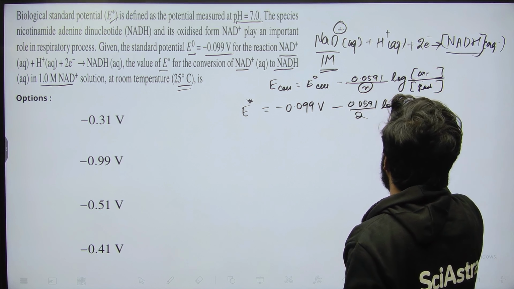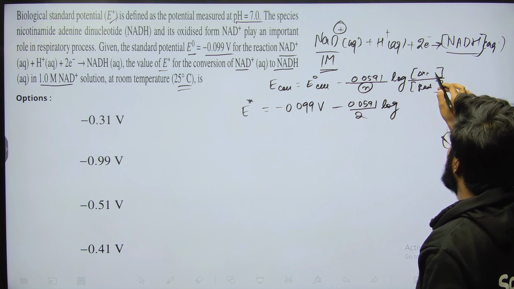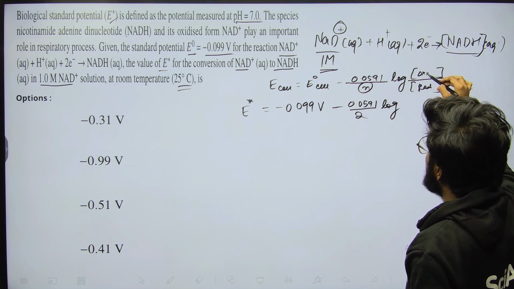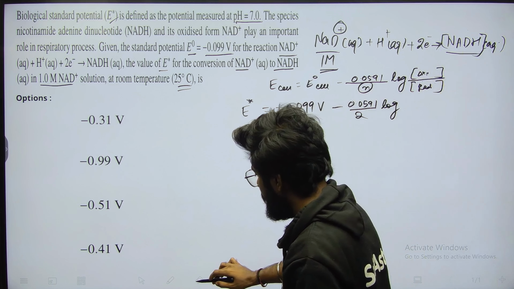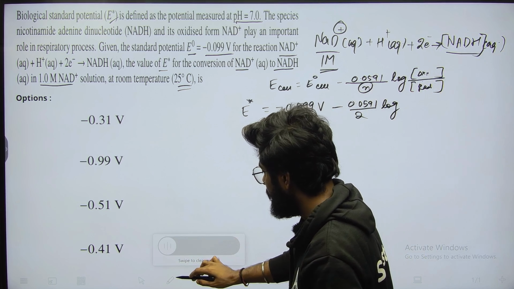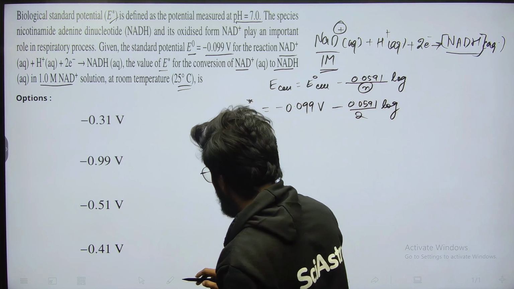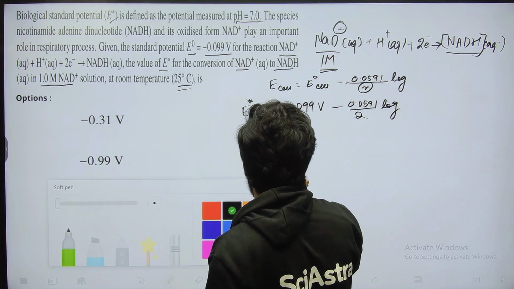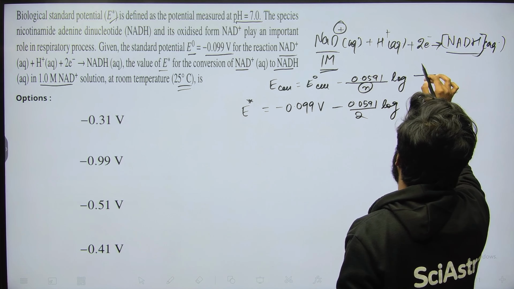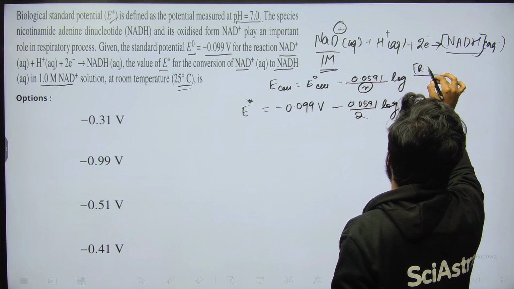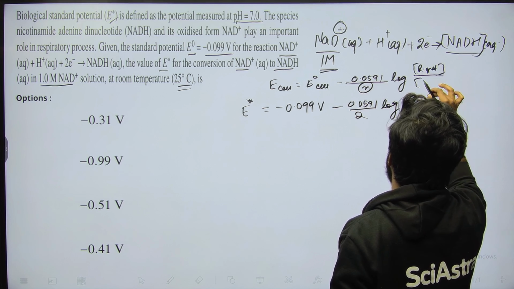In the log term, oxidized upon reduced is used when you have a complete cell reaction. But when you apply it to a half cell reaction, you use the concentration terms on the right divided by the concentration terms on the left.